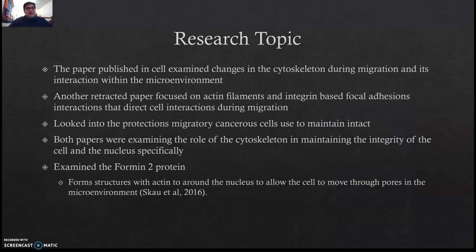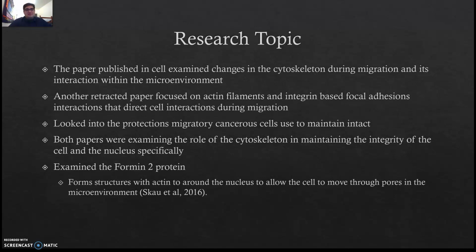Colleen's research topic was examining specifically cancerous cells and how they are able to move throughout the body and become migratory. She was looking specifically at the changes in the cytoskeleton during migration and its interaction within the microenvironment. Another one of her retracted papers focused on actin filaments and integrin-based focal adhesions interactions that direct cell interactions during migration. She also looked into protections migratory cancerous cells use to remain intact upon migration. Both papers were examining the role of the cytoskeleton in maintaining the integrity specifically of the nucleus when it was trying to move through those pores.